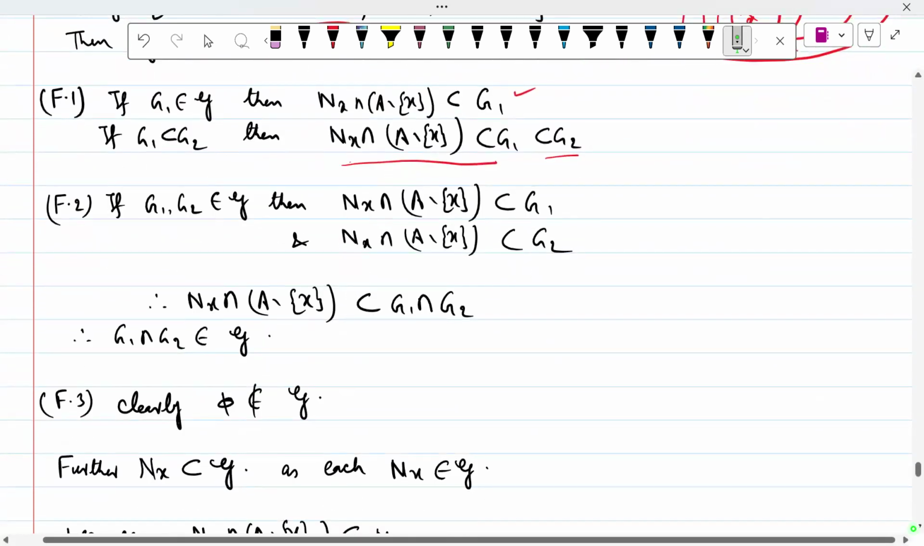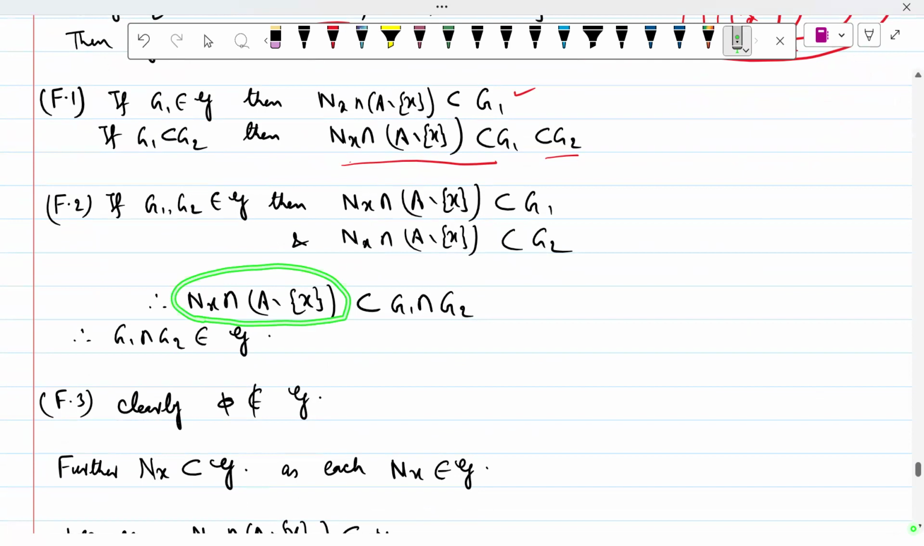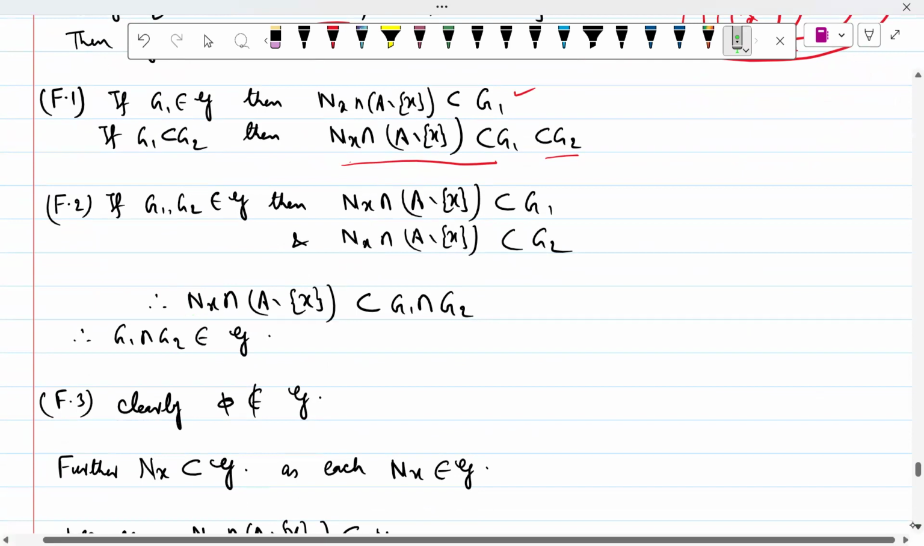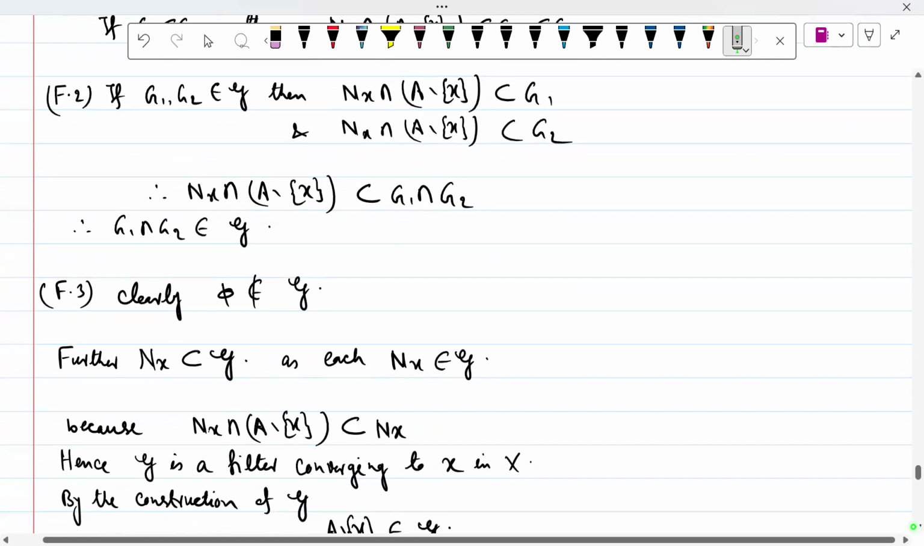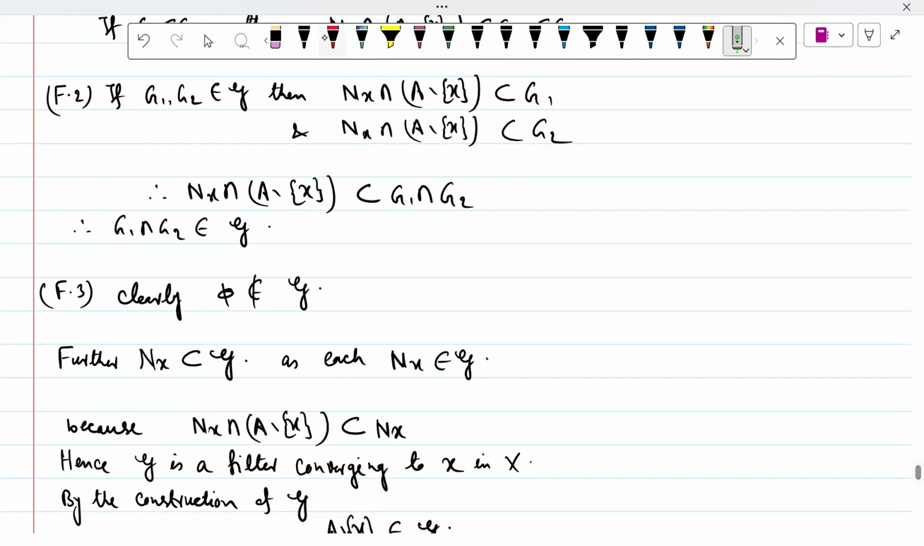And clearly phi does not belong to 𝒢, because every set contains this set, and this set is non-empty. Further, N_x belongs to 𝒢, because N_x is a bigger set, a superset of N_x intersection (A minus x). So a bigger set also belongs to 𝒢 for each N_x. Similarly, A minus x also belongs to 𝒢.